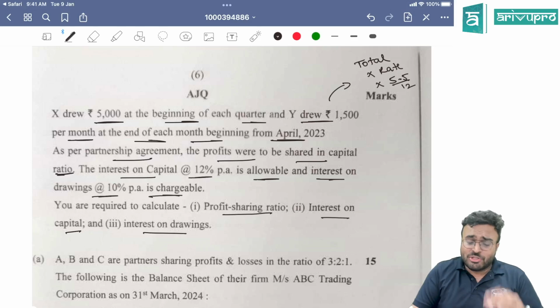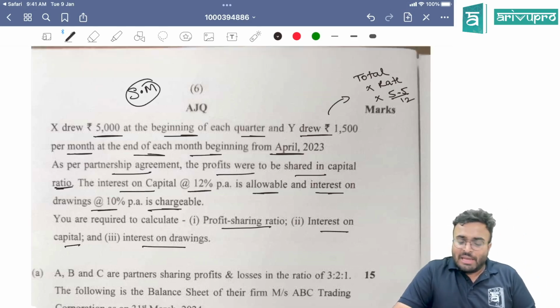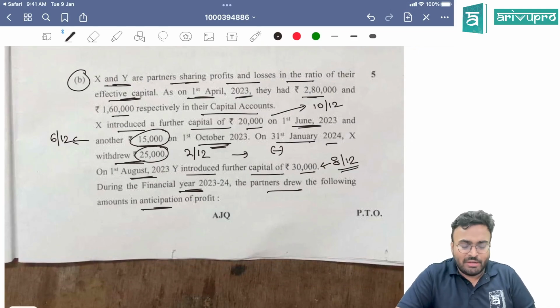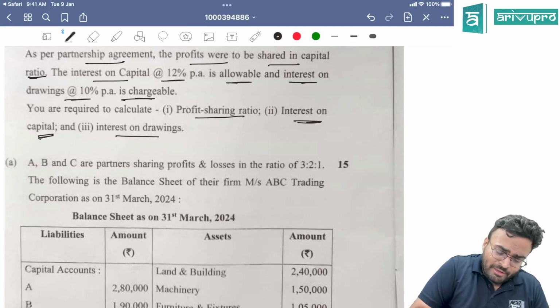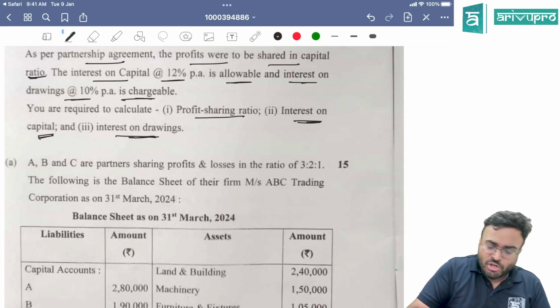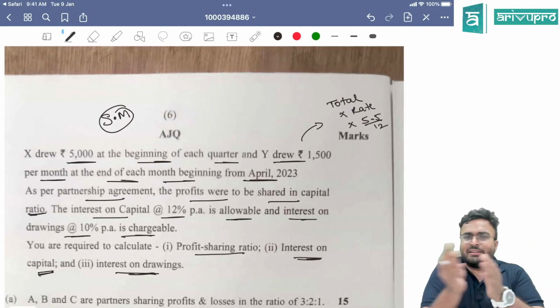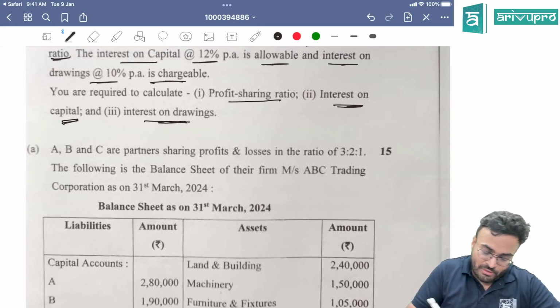I think the same question is there in study material. A similar question is there in study material. Effective capital you calculate. Then you'll get the profit sharing ratio. Then you calculate interest on capital. On the effective capital only you calculate directly. Interest on drawings, one is first of quarter and another is end of each month. Yes, that should be an easy question. Let's go into next one.